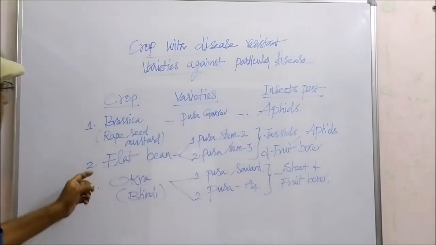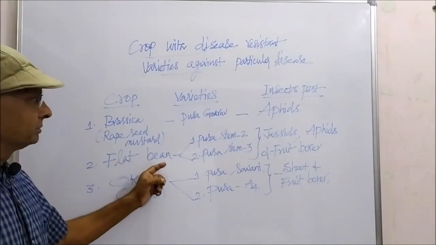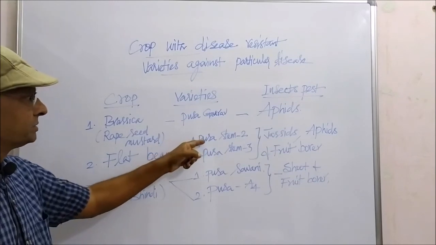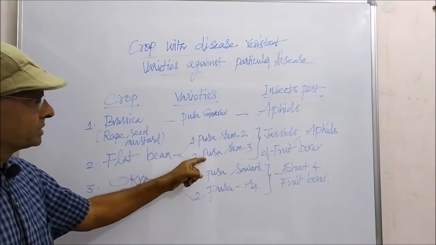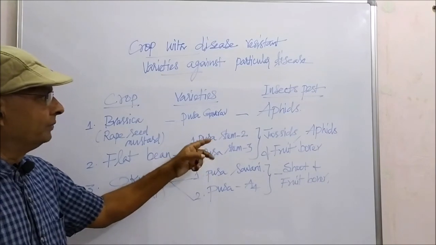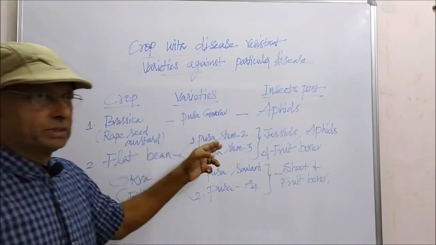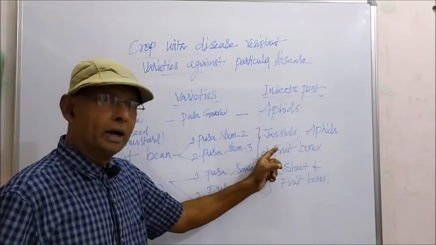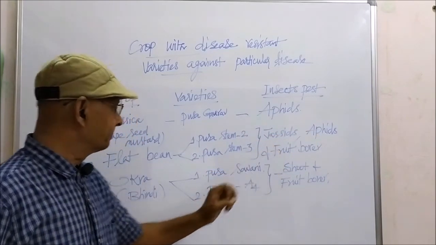The second one is flat bean. There are two resistant varieties developed, Pusa Sem 2 and Pusa Sem 3. They are resistant varieties against jassids, aphids and fruit borer.